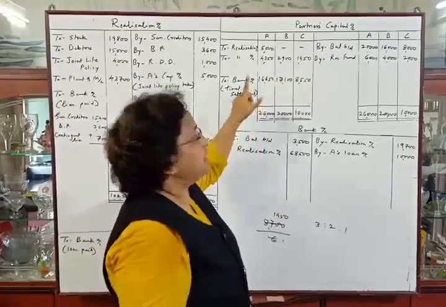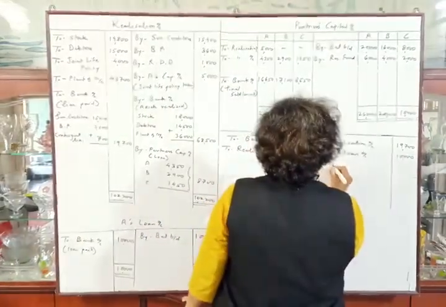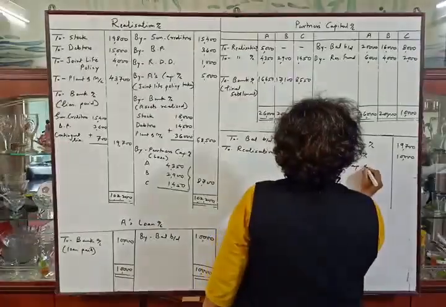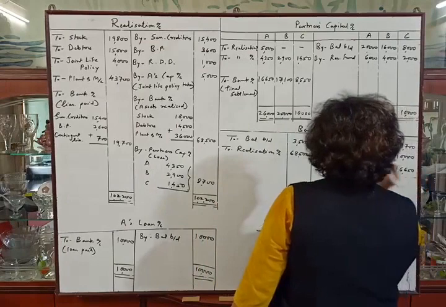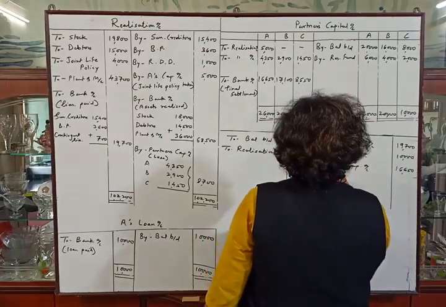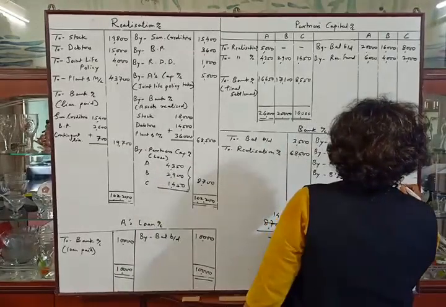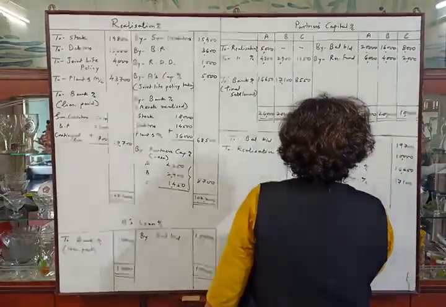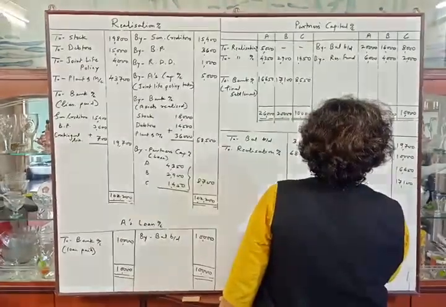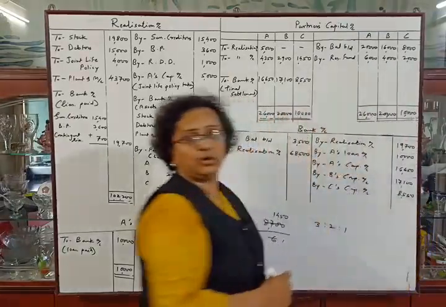Debit side of capital account to bank account is credit side of bank account by A's capital account 16,650, by B's capital account 17,100 and by C's capital account 8,550. Okay.